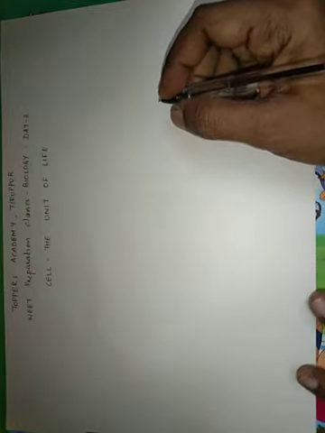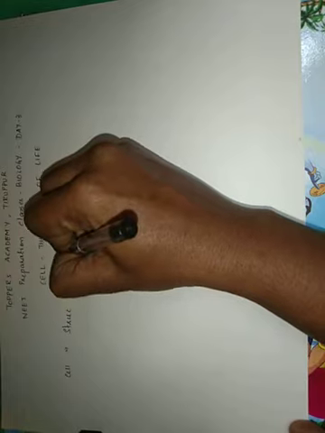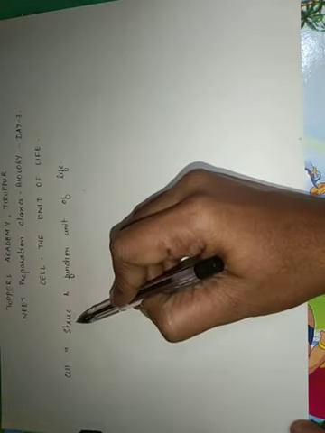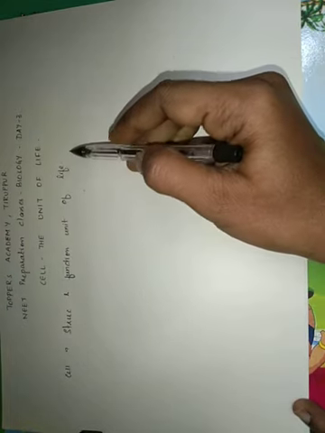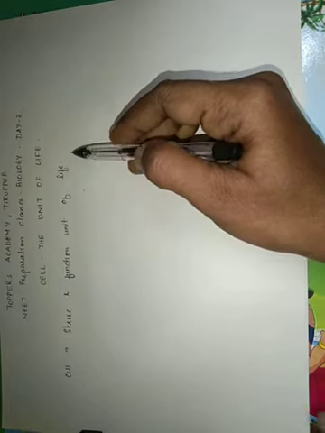The next unit that we are going to see now is cell, the unit of life. So first of all, what is a cell? Cell can be very technically defined as the structural and functional unit of life. It is a structural unit because it is the structure in which all functions of life are going to happen. So it is defined as the structural and functional unit of life.